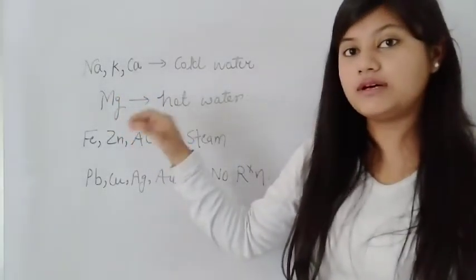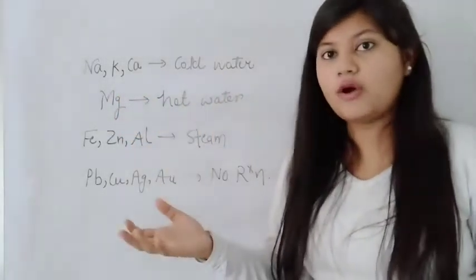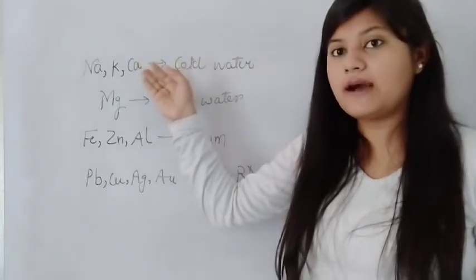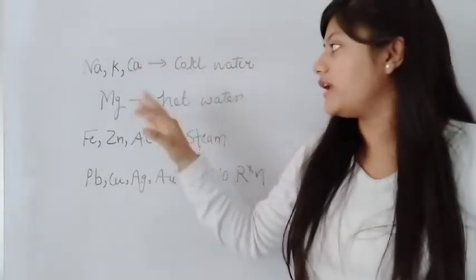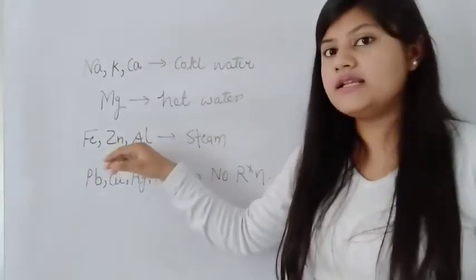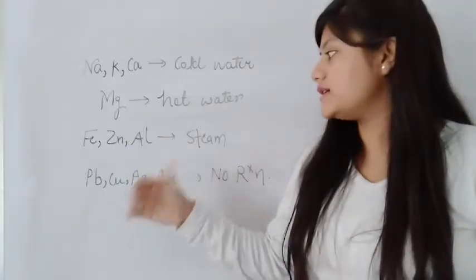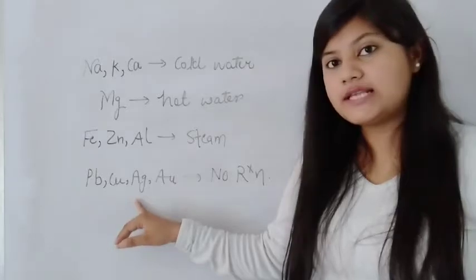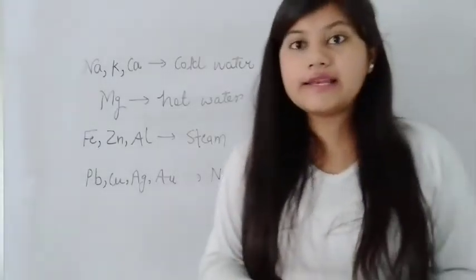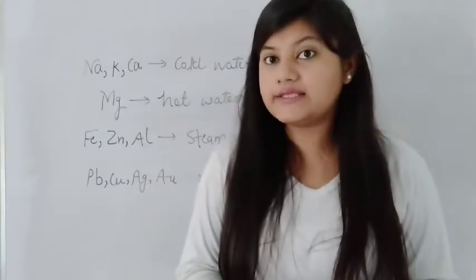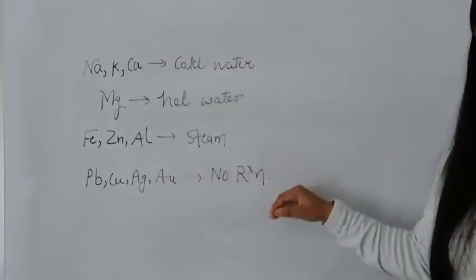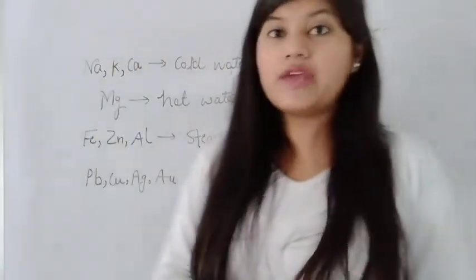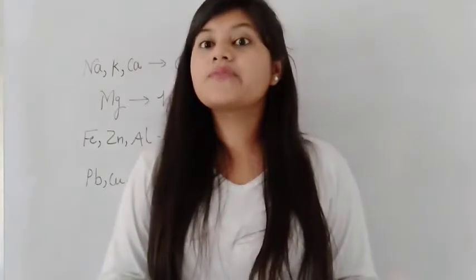Further, magnesium has not very low, but less reactivity than the above first three metals, so it reacts with hot water. Then iron, zinc and aluminium react with steam. Lead, copper, silver and gold are inert metals because they are highly stable, so they don't react with water. It was all about reaction of metals with water.